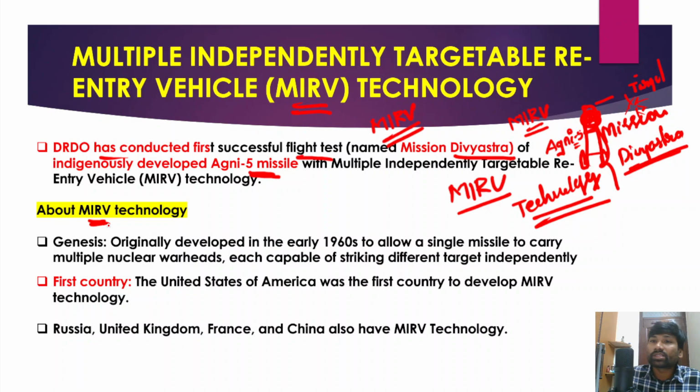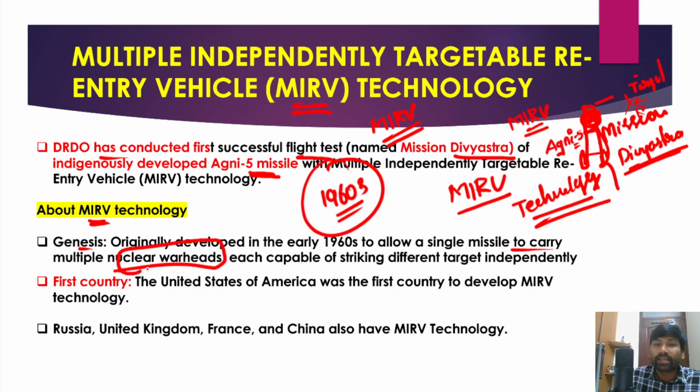So when we talk about this multiple independently targetable re-entry vehicle technology, the genesis is that it was originally developed in the 1960s to allow a single missile to carry multiple nuclear warheads, each capable of striking different targets independently.